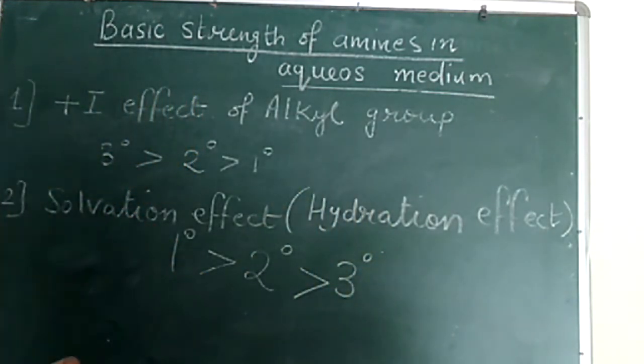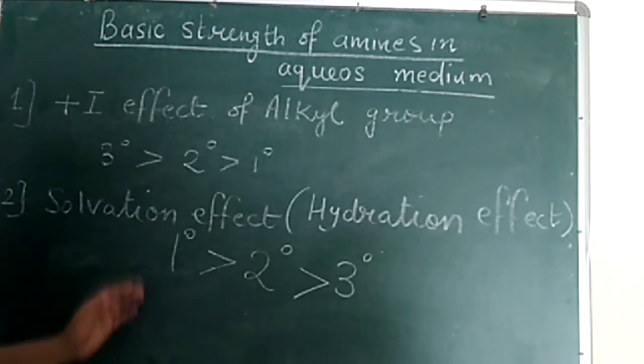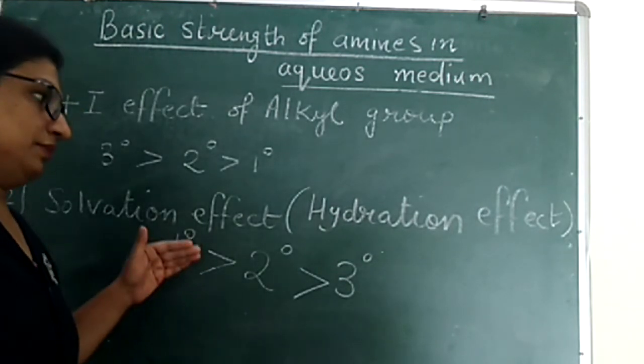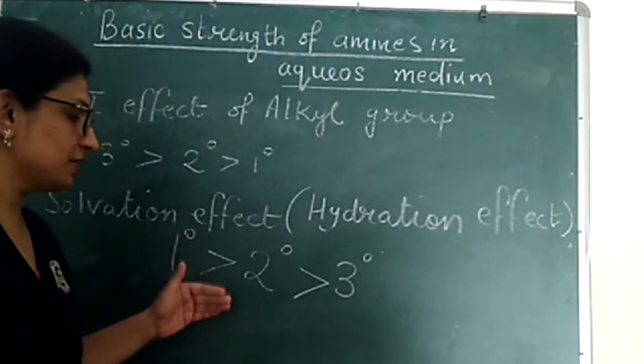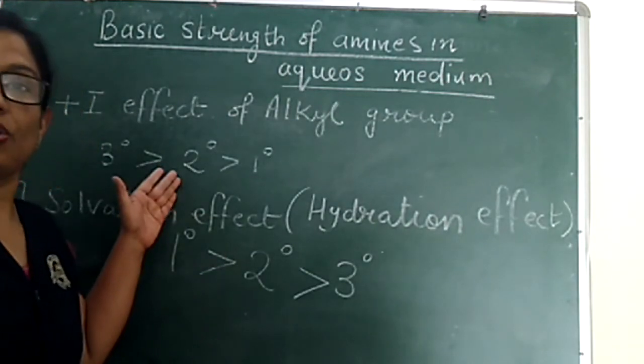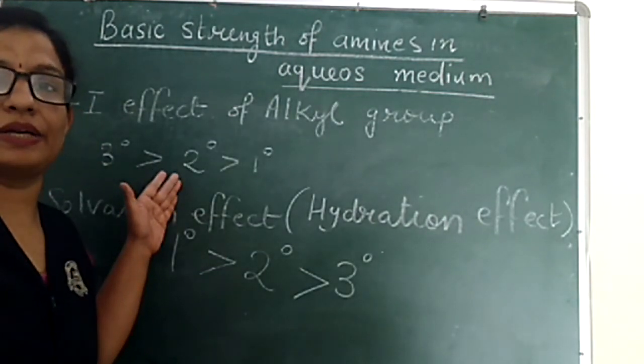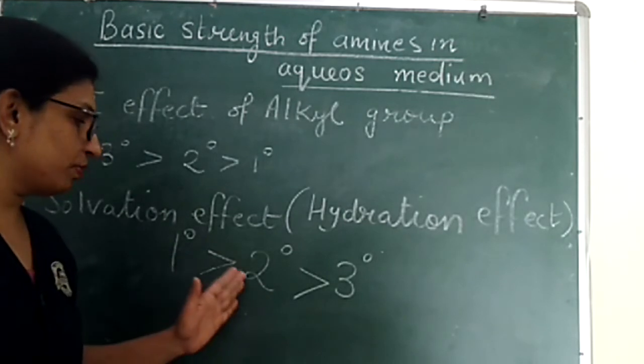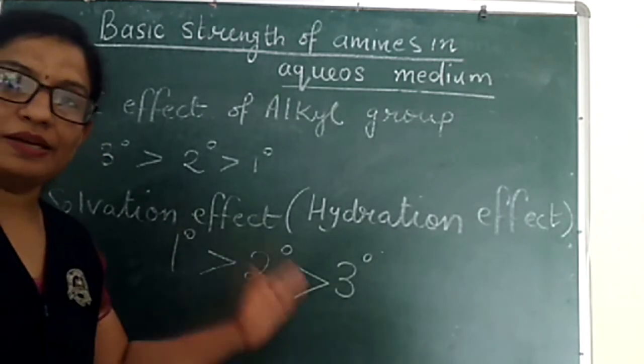So the second factor, which is deciding the basic strength, is just reverse of according to plus I effect of alkyl group. That is primary more basic than secondary, more basic than tertiary.